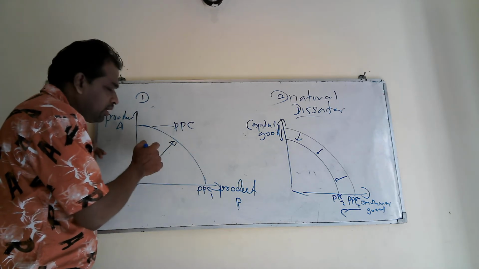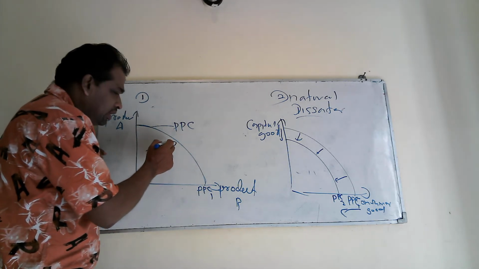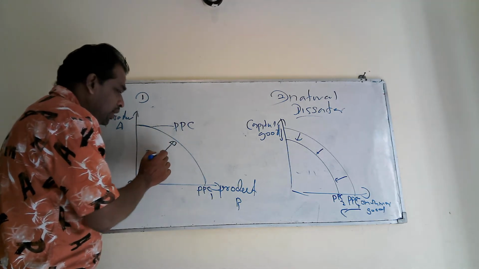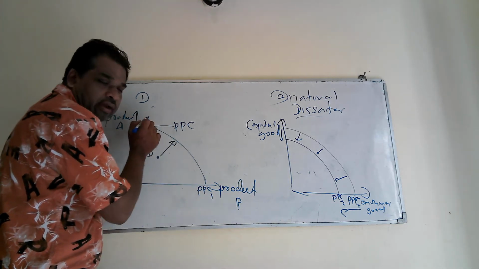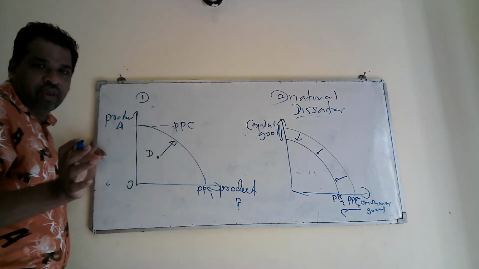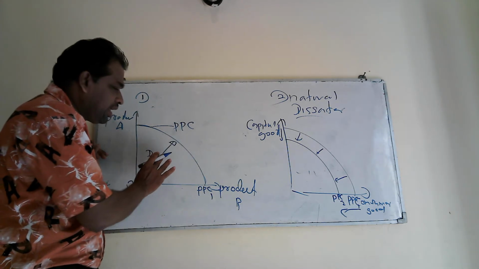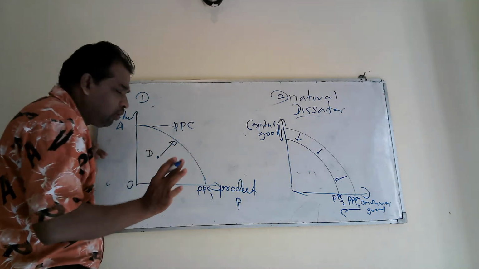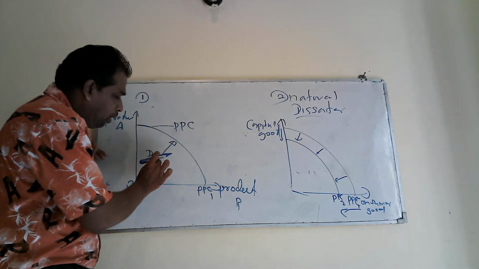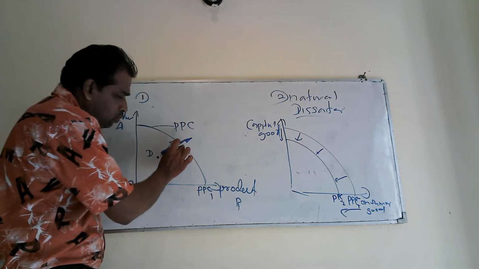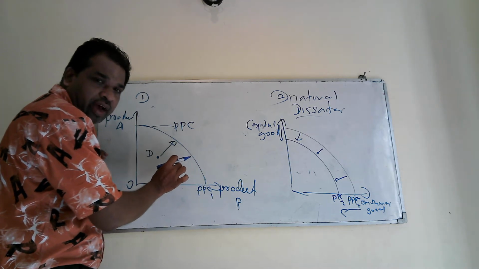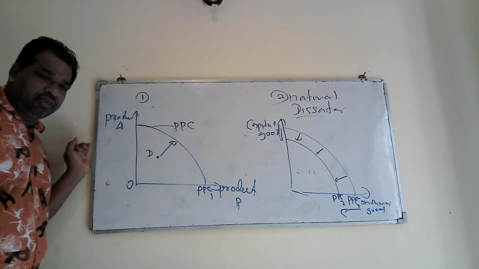You can have any point below the curve and indicate by using an arrow. You can go to meet the PPC curve, because we haven't used total resources available in the country. Therefore, no opportunity cost. If you go from any point below the curve to the curve, no opportunity cost, because of unemployed resources or unused resources. Right.